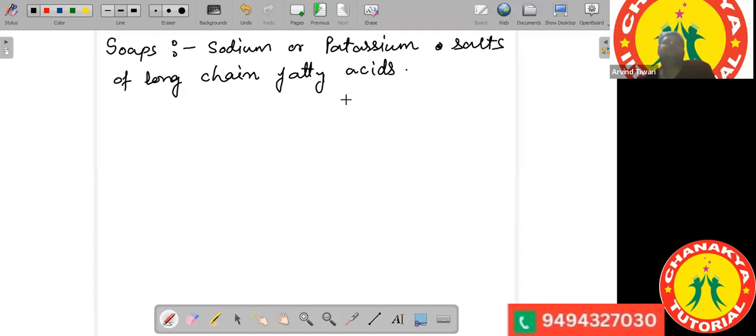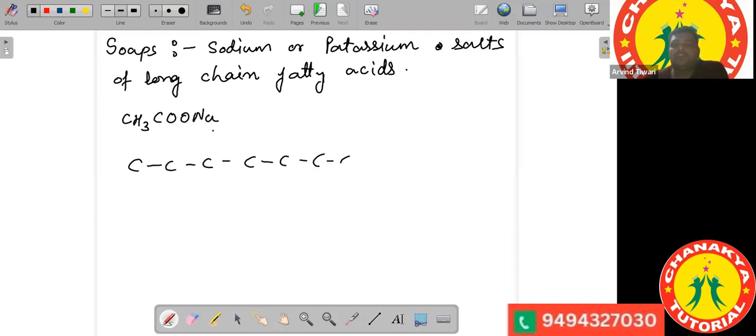The long chain fatty acids here, see in this example, we obtained a sodium salt. That is also a sodium salt. CH3COONa is also a sodium salt of a fatty acid, and its name is sodium ethanoate. This is the sodium salt of ethanoic acid. But generally, we do not use it as a soap. For a soap, there should be a long chain of carbon like this, and at one end you should have COONa.